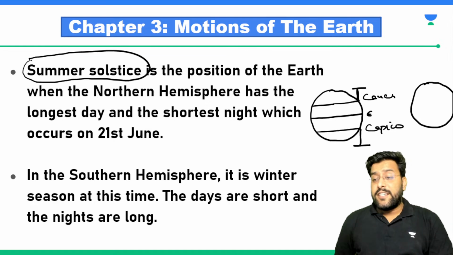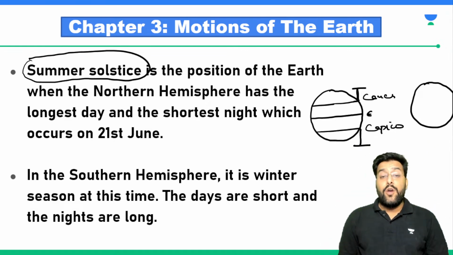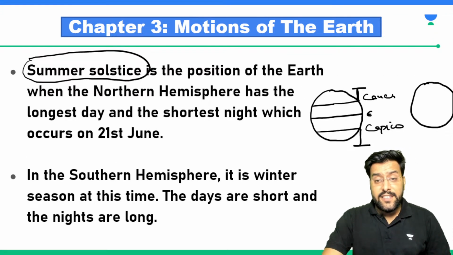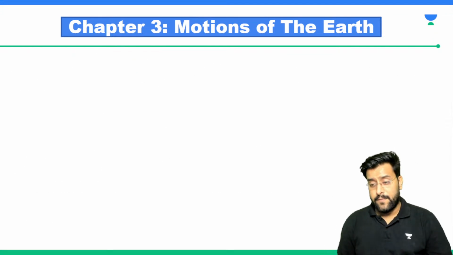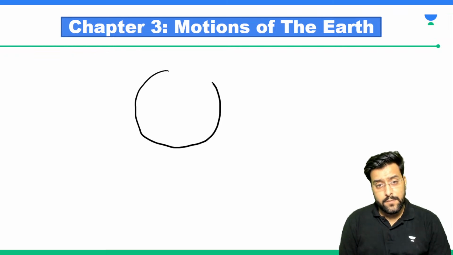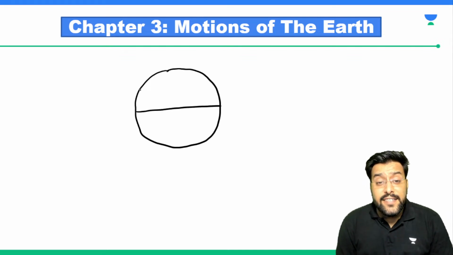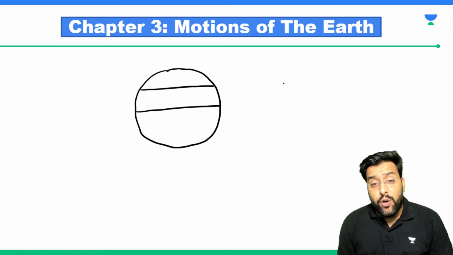We come across this concept known as summer solstice. What happens in summer solstice is, our sun is directly over the Tropic of Cancer.